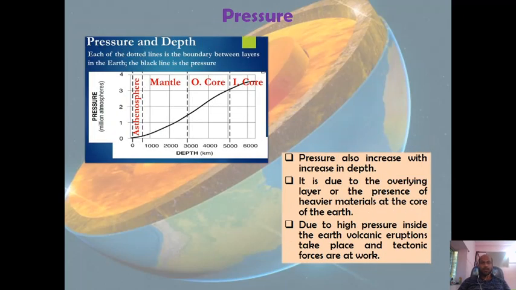Next is pressure. As I have said in the previous slide, pressure increases with the increase in depth. So we can say that between depth and pressure there exists a direct or positive relationship.